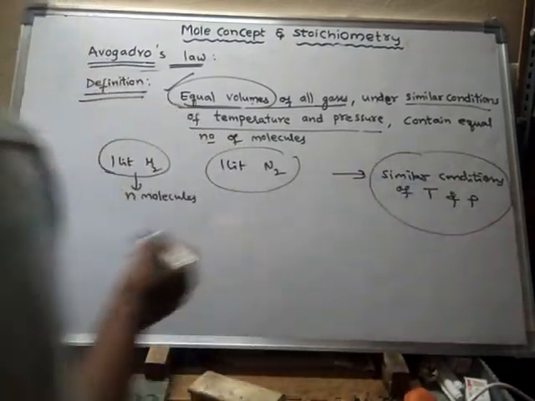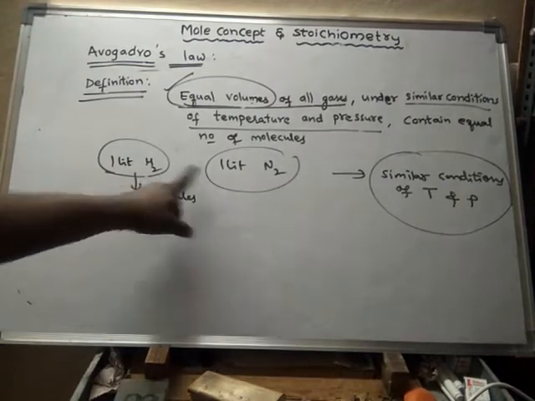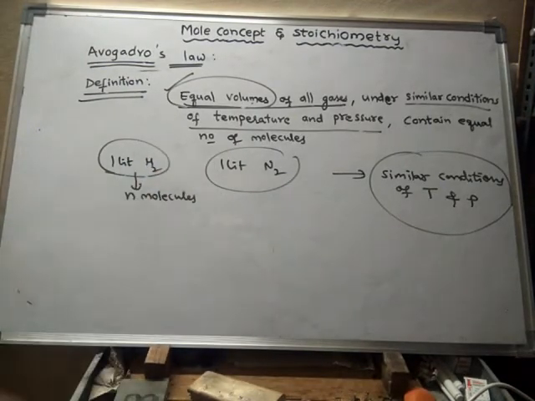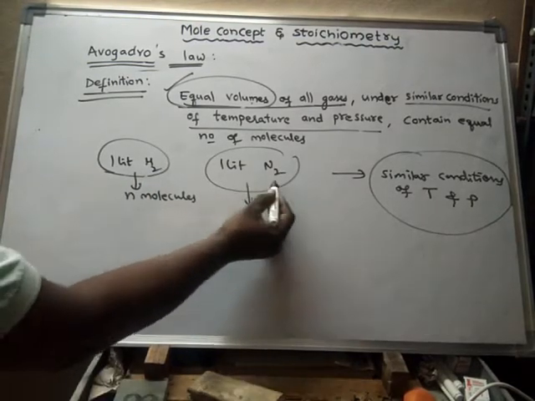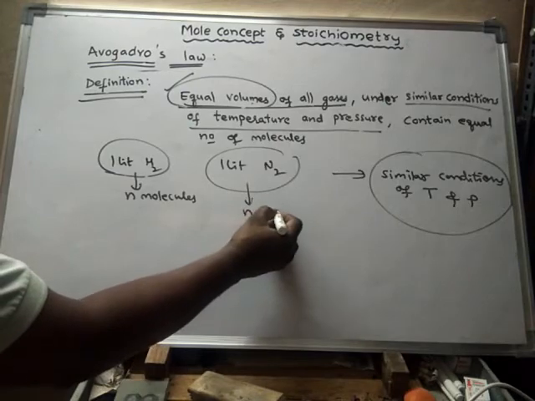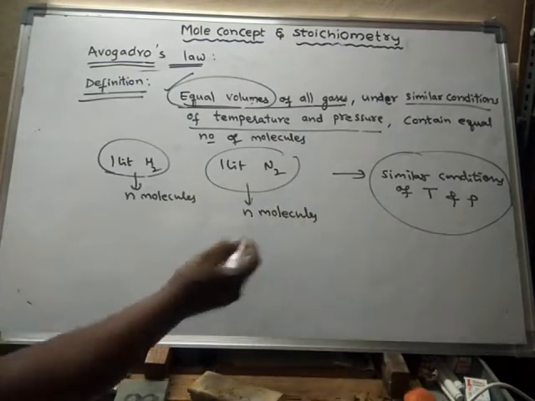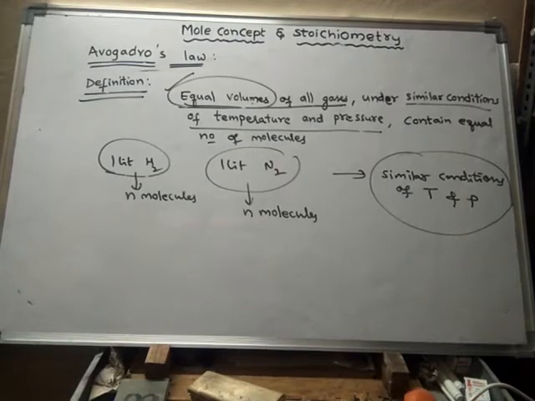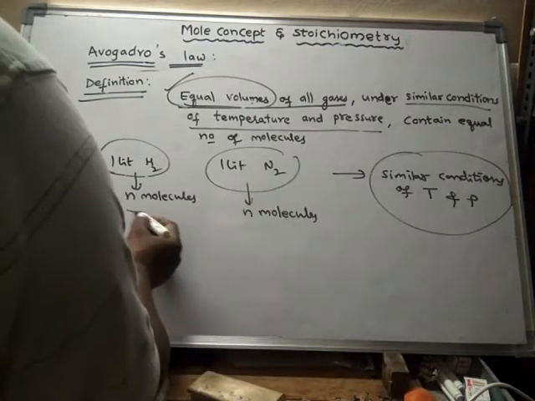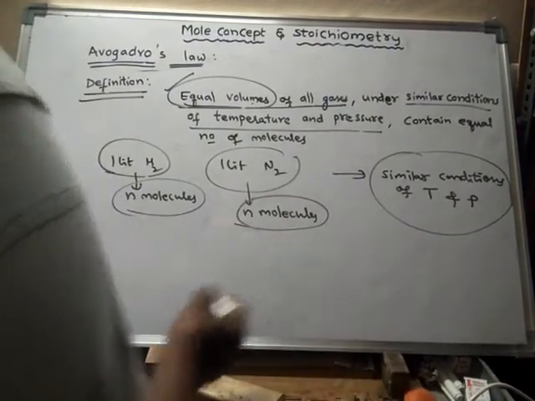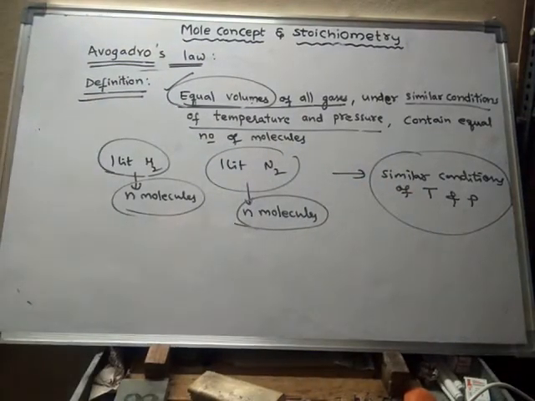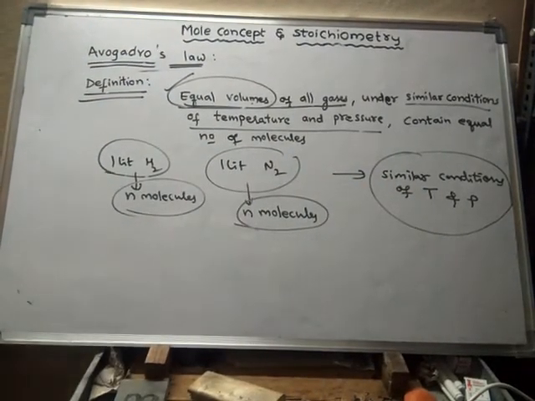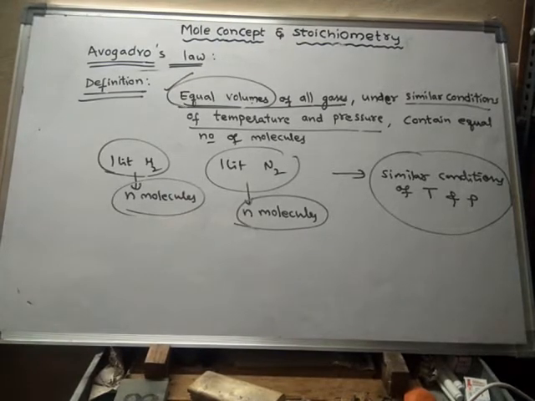So under similar conditions of temperature and pressure, when equal volumes of different gases are taken, if hydrogen has n molecules, then nitrogen also should have n molecules only. So 1 liter of any gas, provided similar conditions of temperature and pressure, contains n molecules.